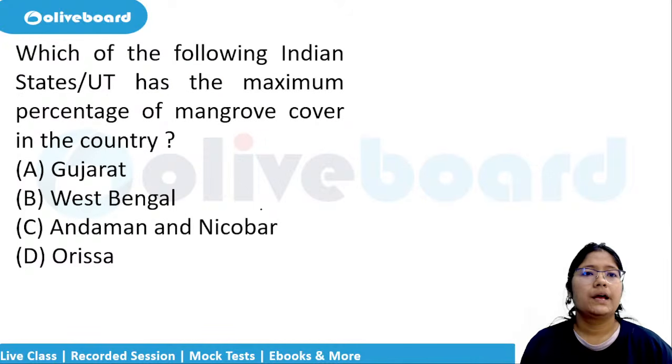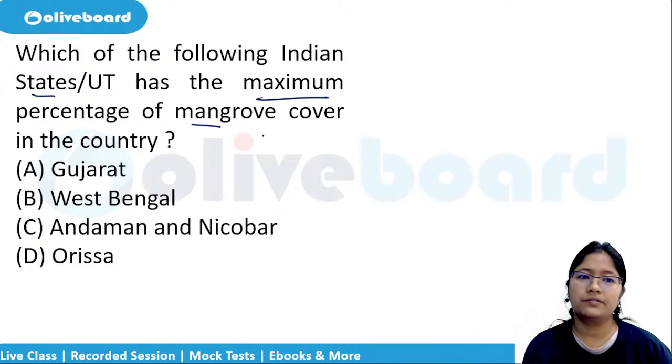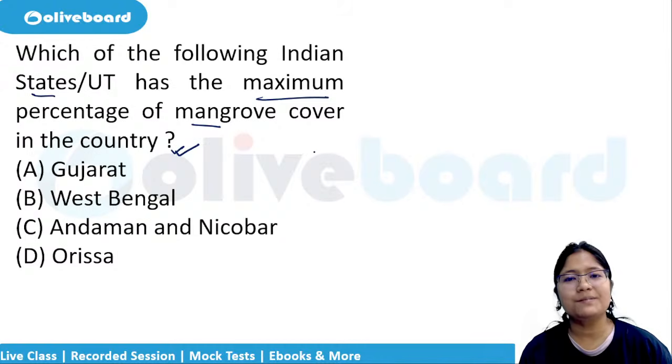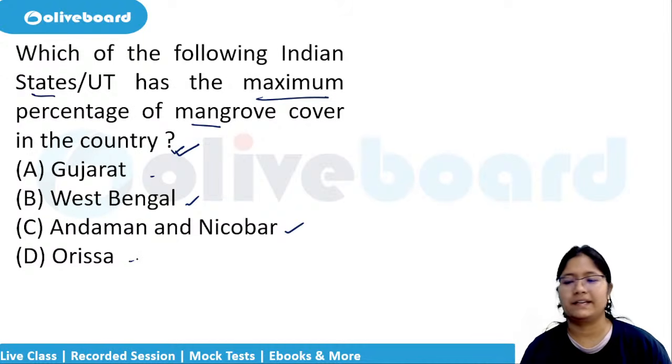Next question. Which of the following Indian states or union territories has the maximum percentage of mangrove cover in the country? If it changes, then you have to check it, but it is very difficult to change because approximately 45% is there in the case of this one state only. So it is difficult for the statistics to change. And what is the correct answer? Is it Gujarat? That's in second number. Or West Bengal, or Andaman and Nicobar in third, or Odisha? What is the correct answer?